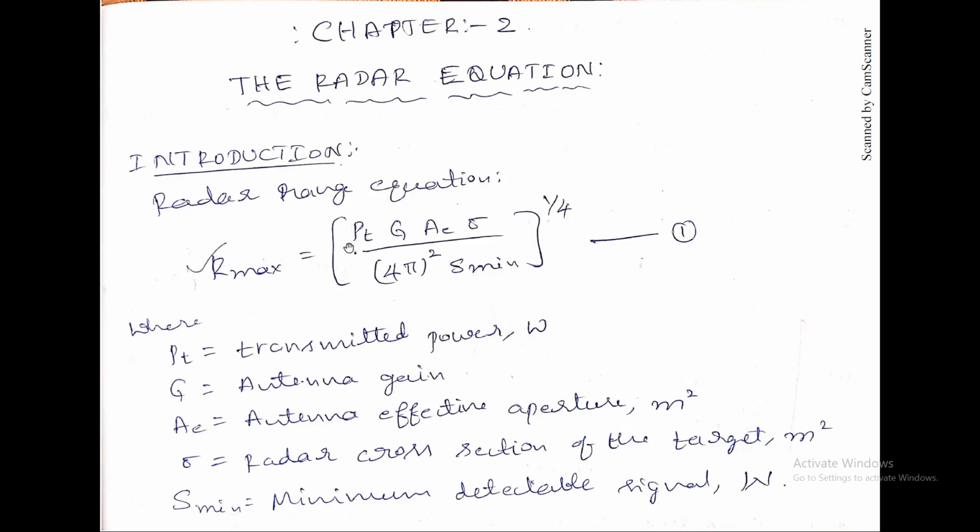Here Pt is the transmitted power, G is the antenna gain, A is the effective aperture of the antenna that will be in meter square. Sigma is also in meter square. That is called the radar cross section of the target. The term radar cross section is for the targets only. Don't confuse that with the cross section of the radar. Next, S min is the minimum detectable signal that will be in watts. Actually, this is the received power. Here we are discussing the maximum range, so the received power will be minimum.